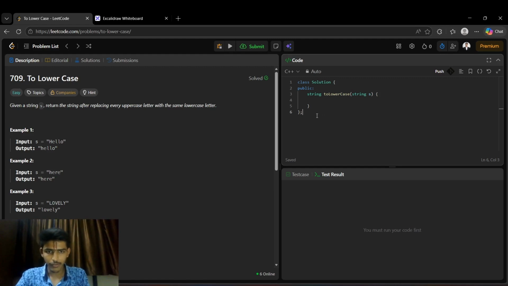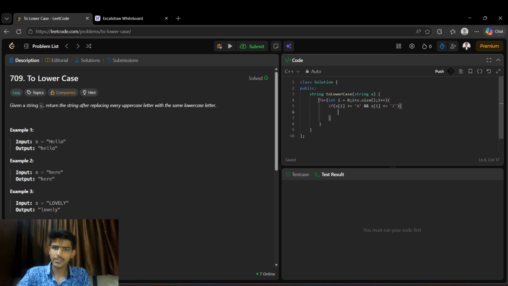As I mentioned, we start by iterating from the start character to the end character of the given input string. We check if the current character we are on is in the range of capital A to capital Z, and then we do the simple thing: we just add 32 to it, simple and sorted.